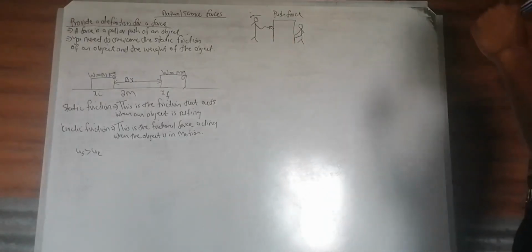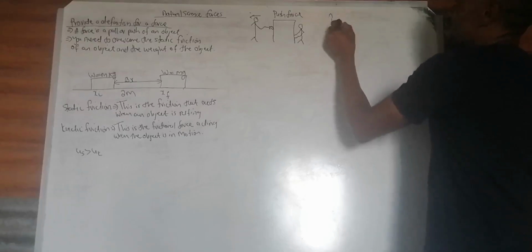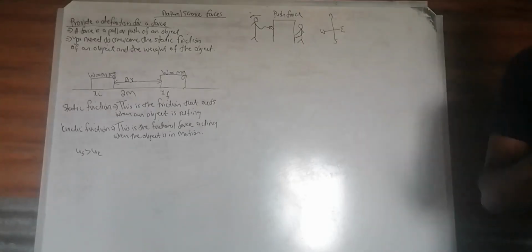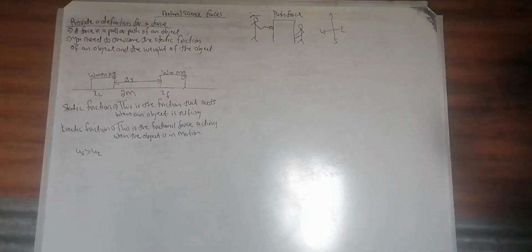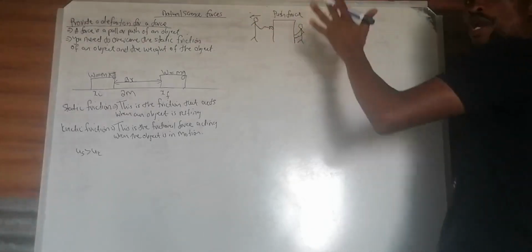There are important things to say. If we draw a compass with north, east, south, and west, they push in the westerly direction. The pushers need to overcome the weight of the object, and secondly, overcome the static friction that is holding the object in position. Once it is moving, it is not static friction, it is kinetic friction. Those are the fundamental things that we should know and understand.